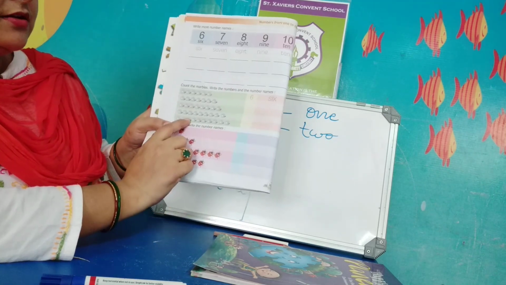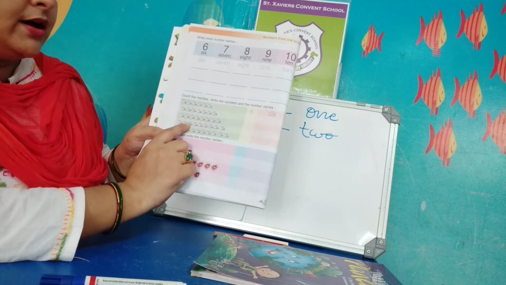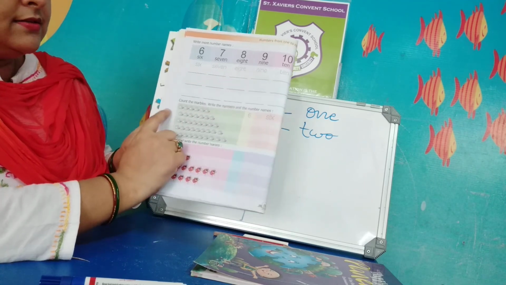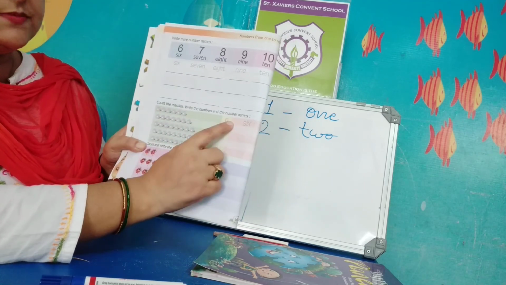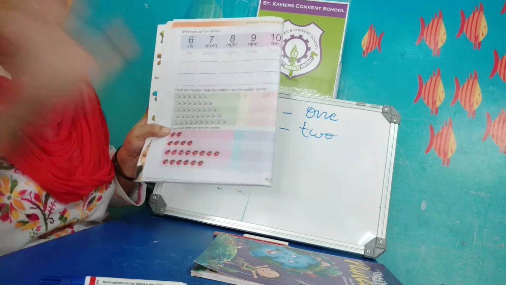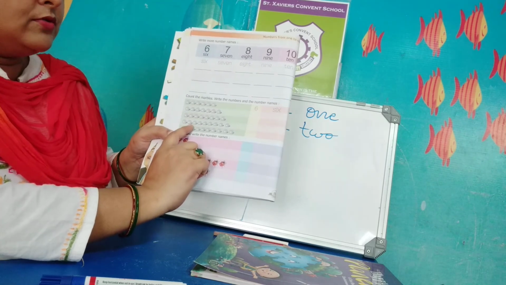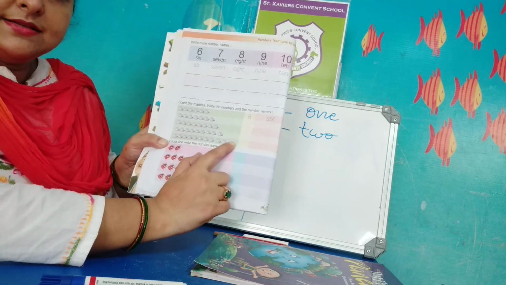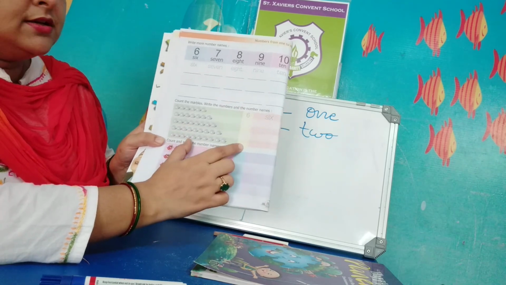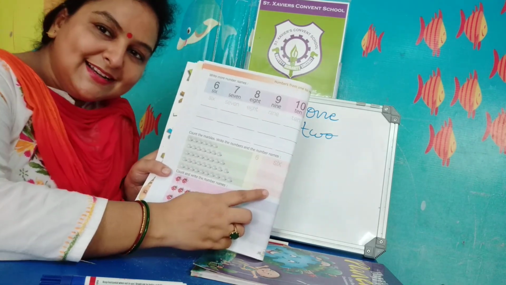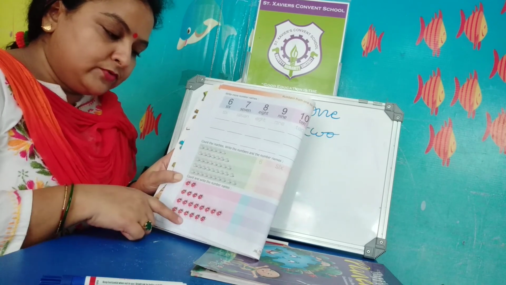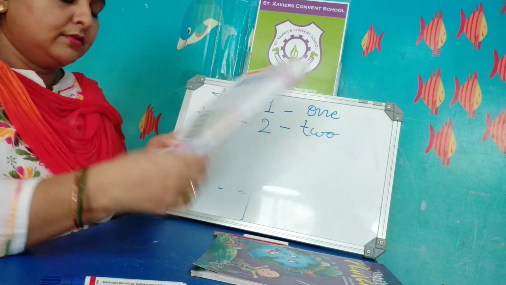In this picture, you have to do the same work. First of all, you have to count the number of balls. These are 6 balls, and you will write the number name of 6. The rest of the balls you will count in the same way. Then you will write the number and their number names. Okay. And in this picture also you have to do the same.